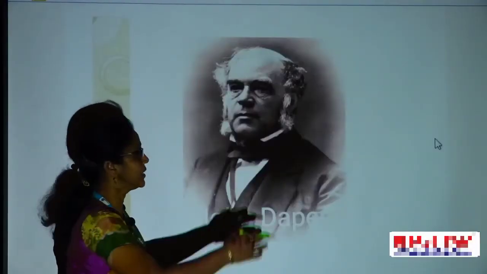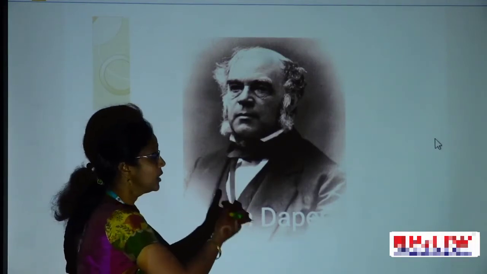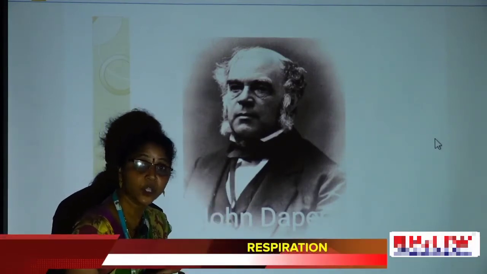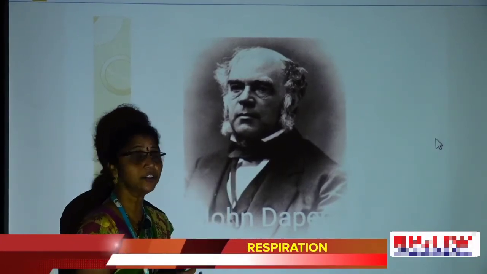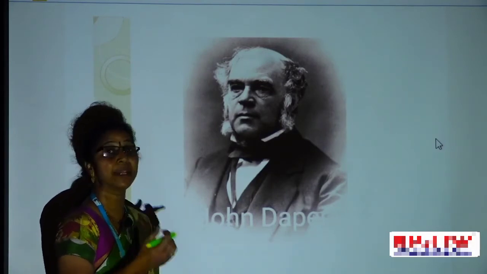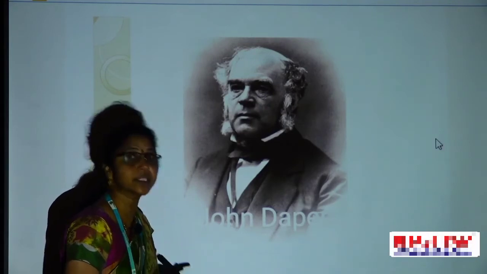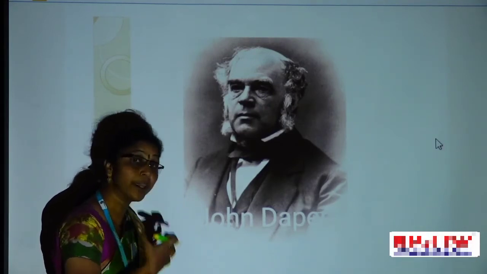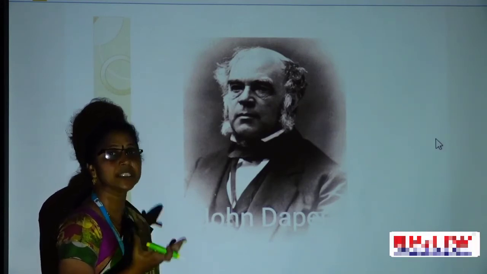Who is he? He was a human physiologist. He wrote on physiology. I think children, we know what physiology is. Physiology means a branch of science that deals with the internal processes, how the processes go on inside the body. That study is called physiology.